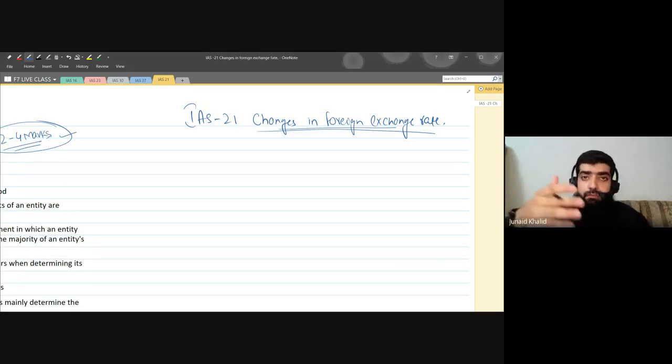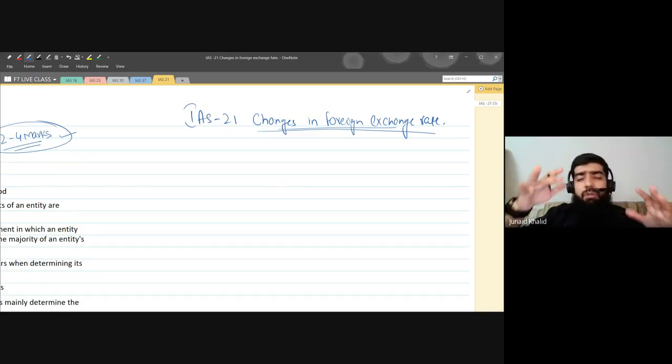In IAS 10, we studied how events arising after the reporting date could be accounted for. In IAS 37, we discussed provisions: how and when they should be recorded, and when they should not. So every standard gives you complete details and guidelines related to certain accounting treatment.